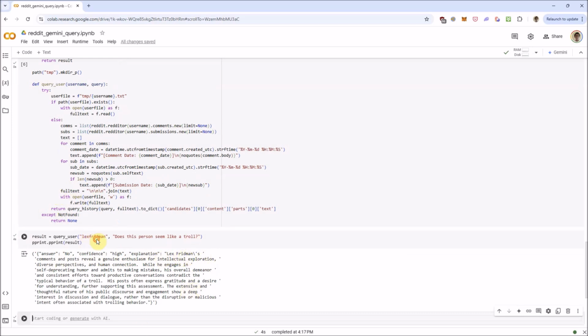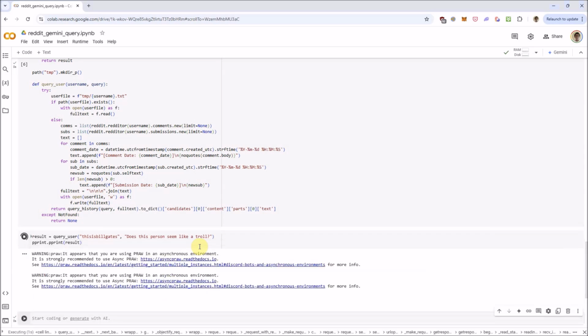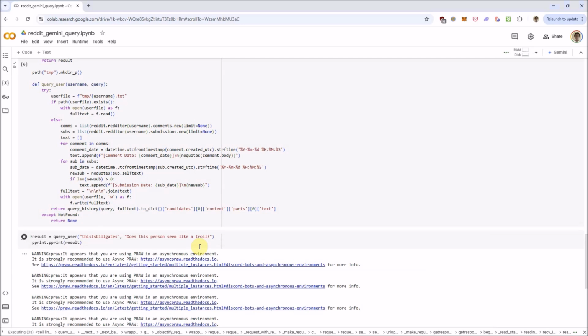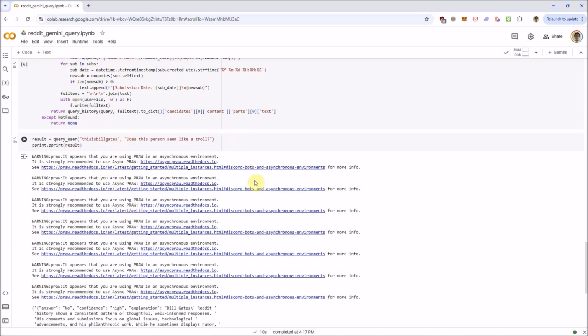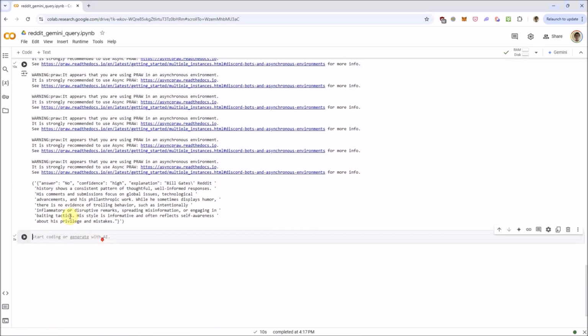All right, and we can also run this on Bill Gates, just like how we did before. And since I haven't run a query in this Colab session, it's going to have to download Bill Gates's Reddit history here, so it's going to take a while. So okay, it finished that answer no, and then it's pretty confident. Obviously, Bill Gates is not a troll. He's the guy who started Microsoft after all. So it's pretty confident here.